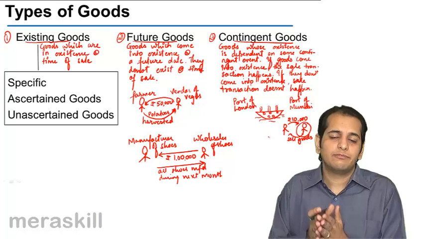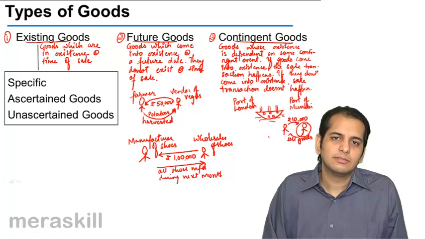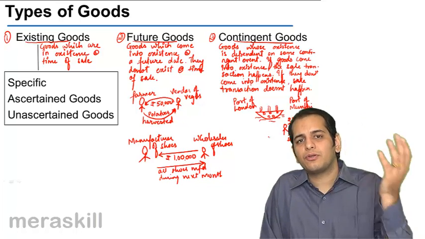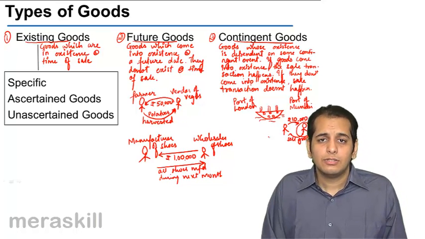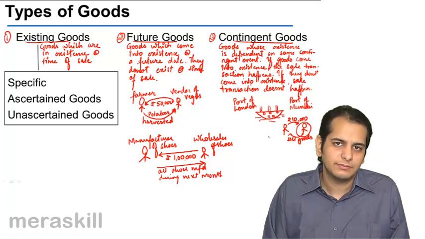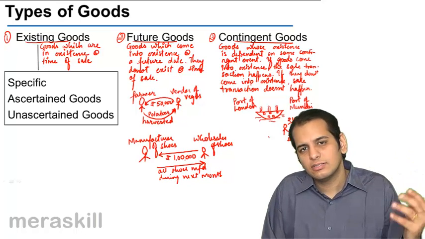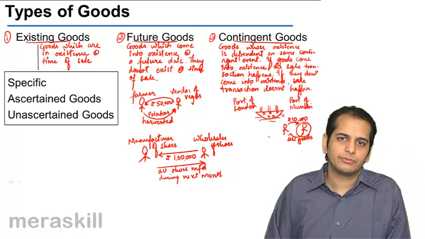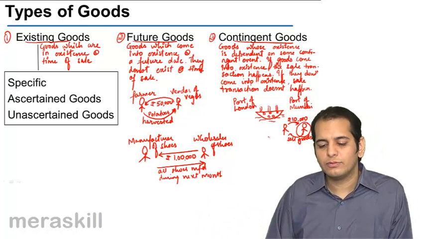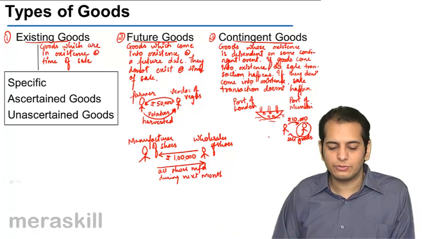If the ship, let's say the ship drowns in the high sea, it sinks, then obviously you cannot sell these goods. So the sale transaction is dependent upon this contingency. And the goods in such a case are called as contingent goods. So these are the three types of goods. Now let's come back to the existing goods.